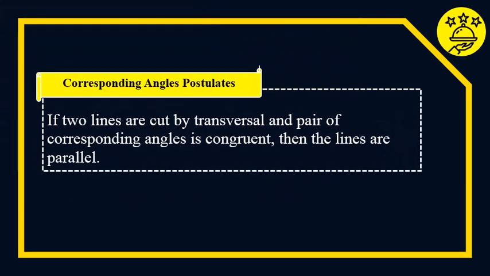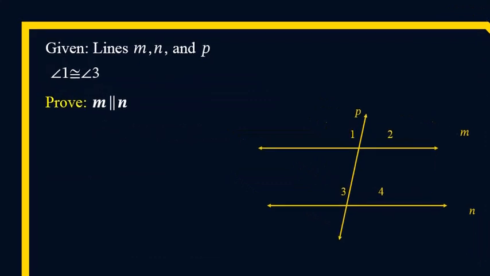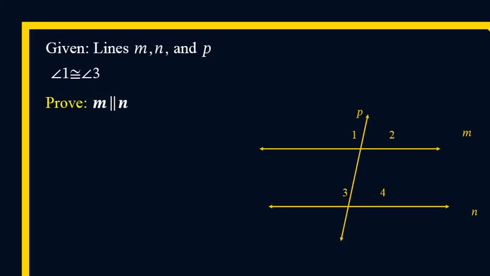Corresponding angles postulate: if two lines are cut by a transversal and a pair of corresponding angles is congruent, then the lines are parallel. Let us have this example. Given lines M, N, and P, angle 1 is congruent to angle 3. Let us prove M is parallel to N.